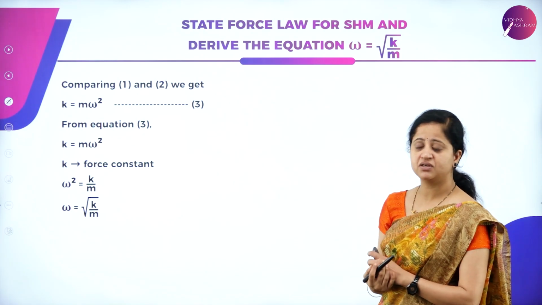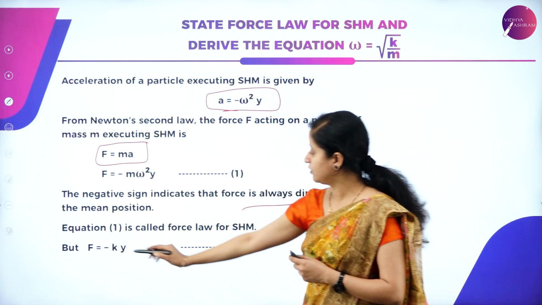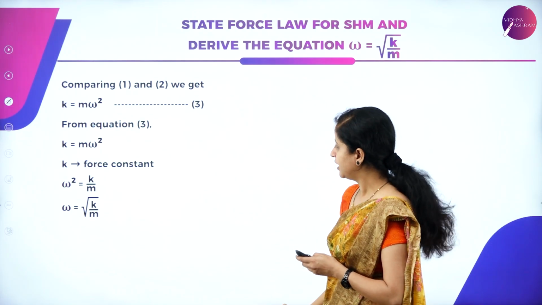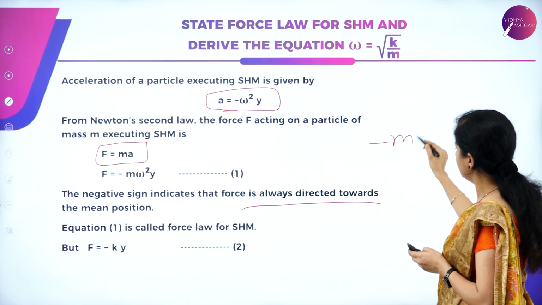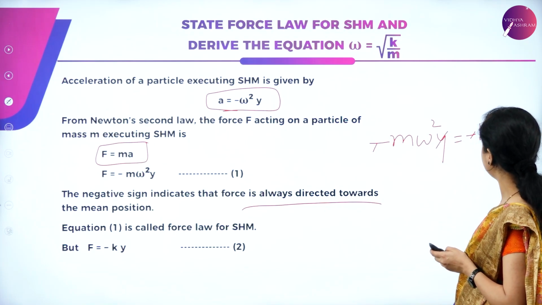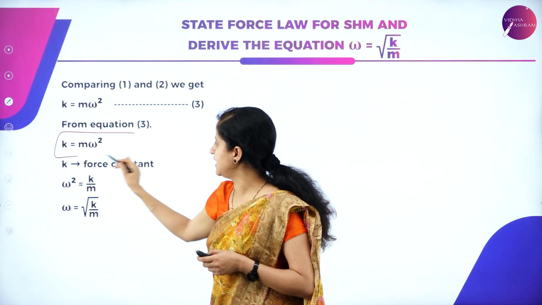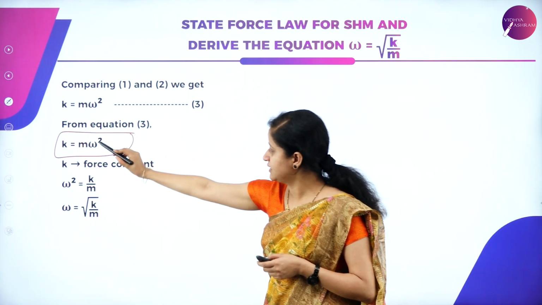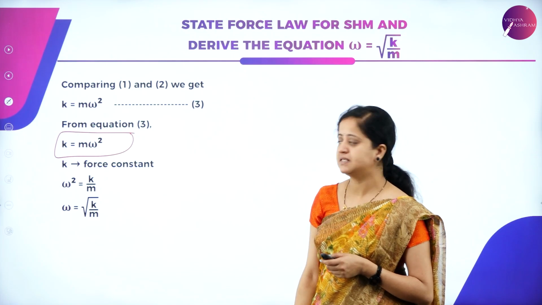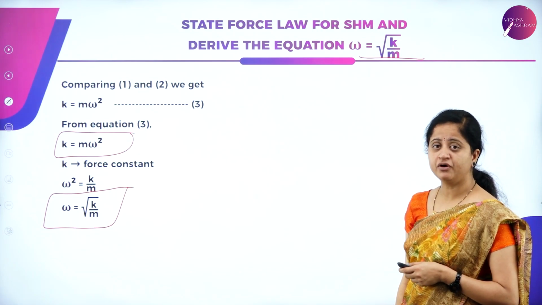Now by comparing these equations 1 and 2, we get, here we have for f the equation minus m omega square y, and here it is minus ky. Just equating these two, we get k is equal to m omega square. How? It is minus m omega square y, which is equal to minus ky. Minus and minus get cancelled, y and y get cancelled, and we remain with k is equal to m omega square. So that is our equation 3. K is equal to m omega square, and from this equation omega square will be equal to k divided by m, so omega is equal to root of k by m, which is the desired equation. That is what we were supposed to derive.